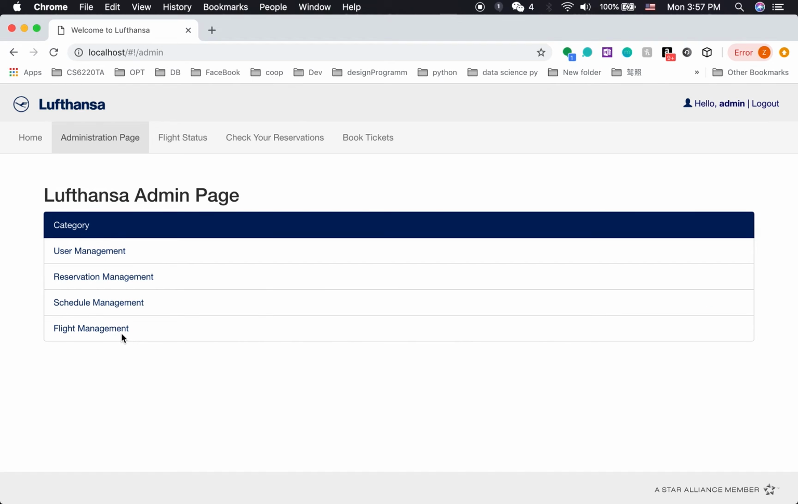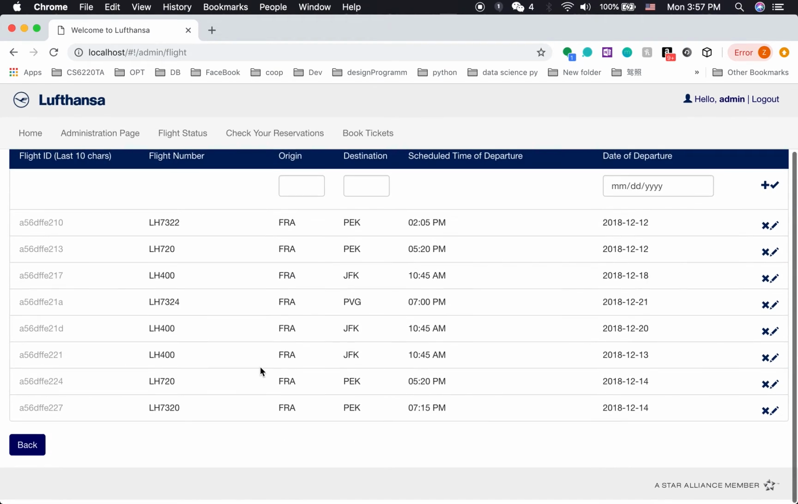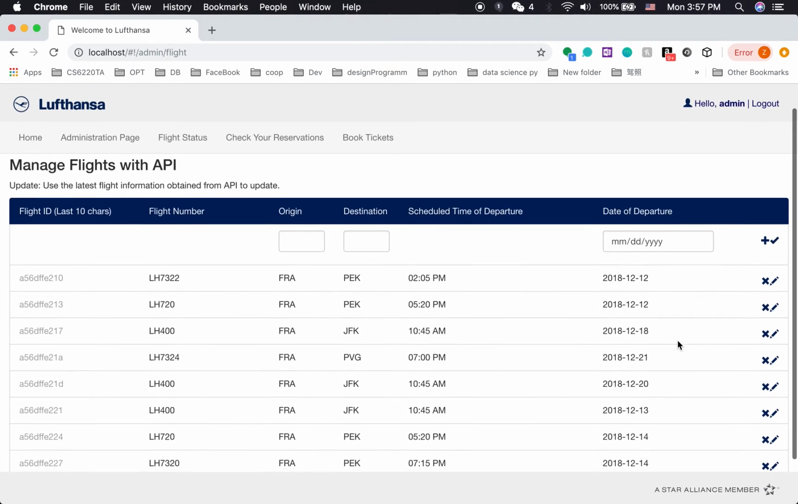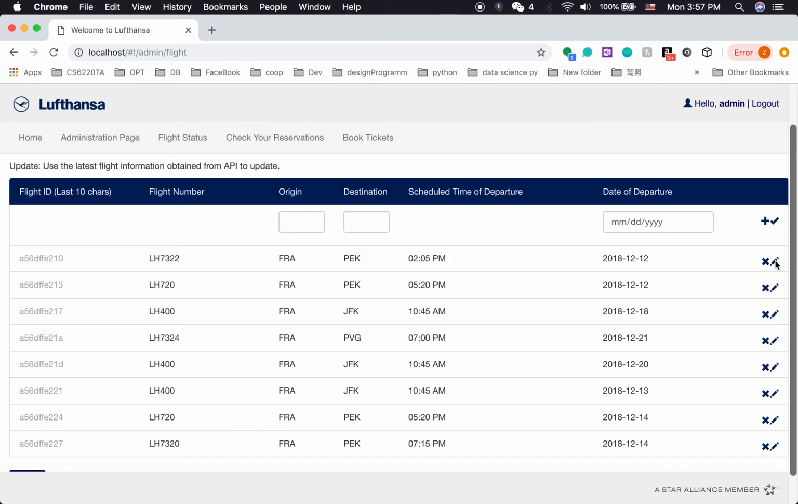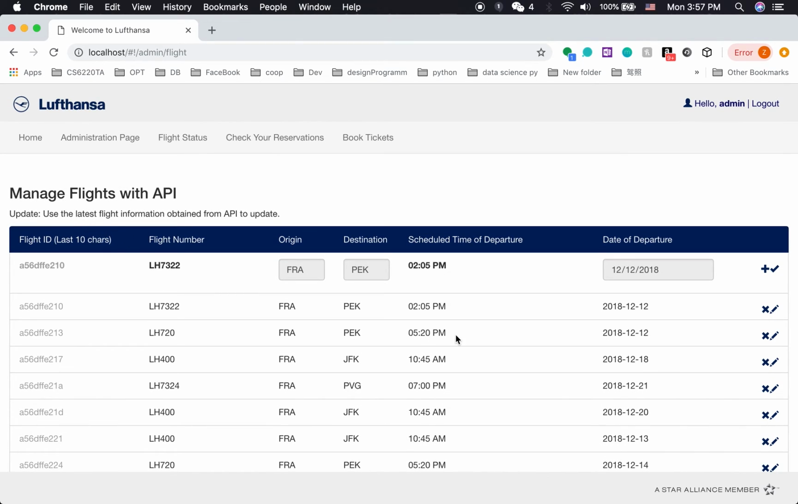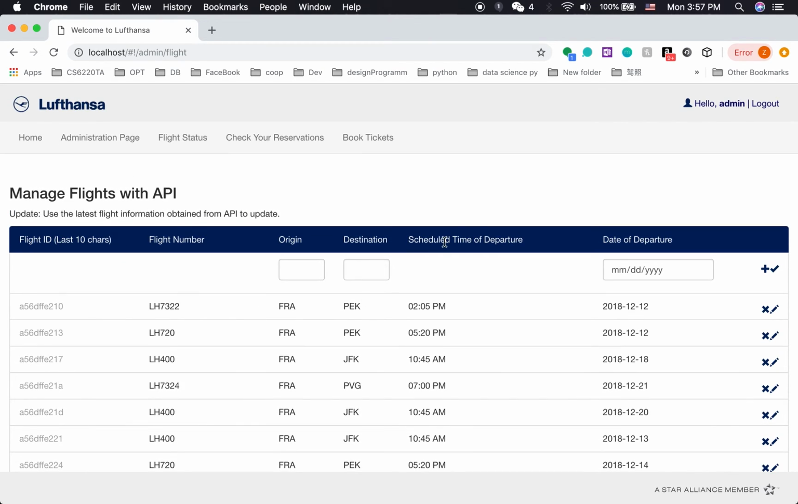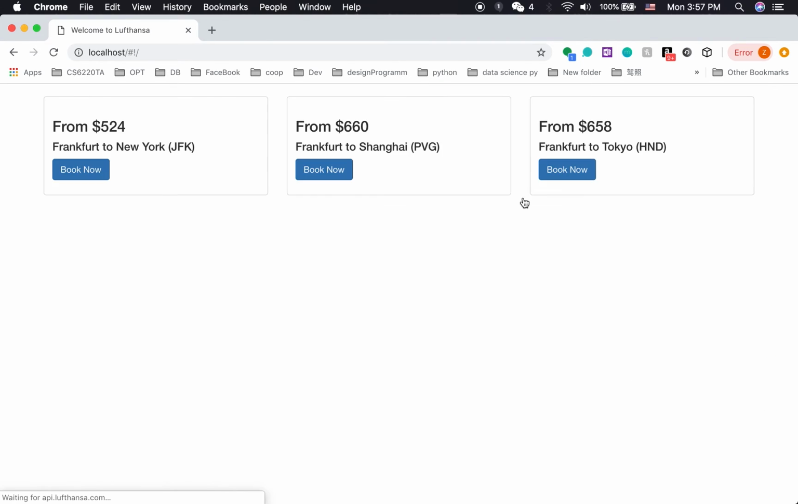Another thing admin can do is flight management. Sometimes the sensor will update flight status, so the admin needs to update it. So we want to update this flight. Then we will access the API's new information, then we can update it. Okay, this is pretty much what admin can do. Then we log out.